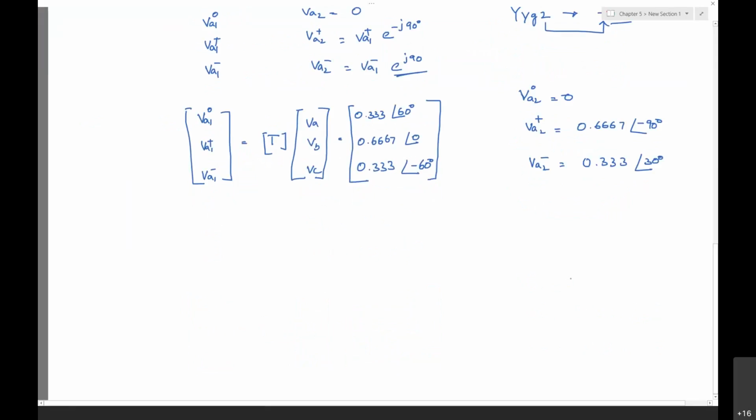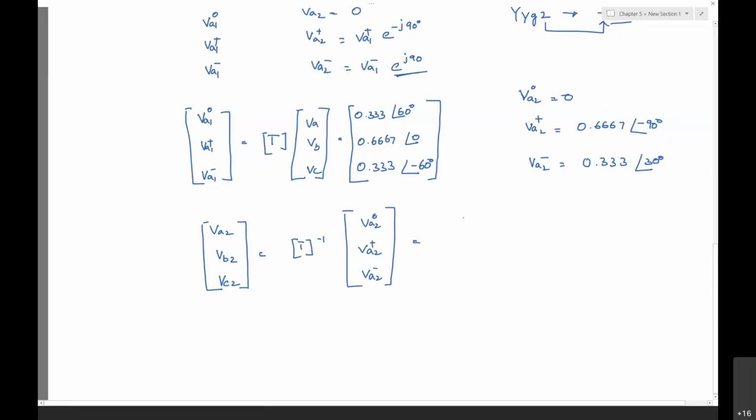And now again you need to convert, that is VA2, VB2, and then VC2, with the inverse transformation matrix, which is T inverse, and these voltages, VA2 0, VA2 positive, and VA2 negative.